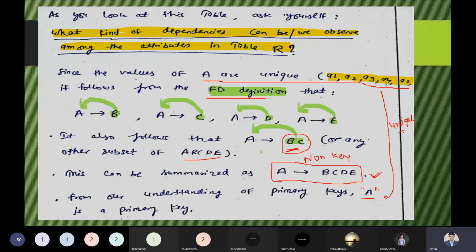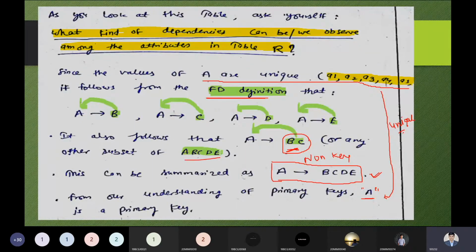Why? Because BC is a list of elements which is a part of our list of all the elements, that is A, B, C, D. So that is the point from the reflexive rule, if you're remembering. So BC is a subset of ABCD. So if A is a primary key, then other non-key attributes, that is BC, or a single attribute or a combination of multiple non-key attributes, can also depend on the primary attribute, that is A. It is also possible. So these are the observations we are seeing over here.